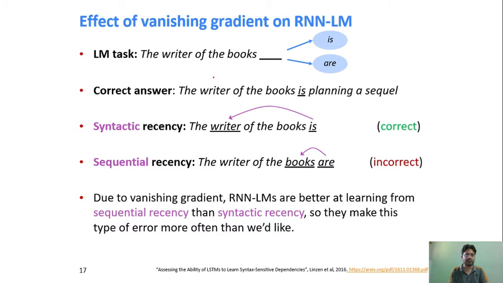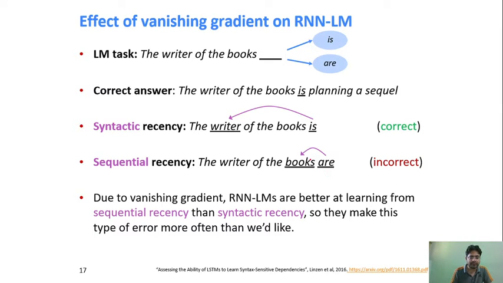Before jumping into that, what is the effect? For example, in a language modeling task, suppose someone says, the writer of the books. Now what should be the correct answer? It should be, is, right? But the information about the subject is coming from way back. If the neural network is looking at the immediate word, and the impact of the immediate word is higher than the earlier ones, then the language model's answer will be, are, which is incorrect.